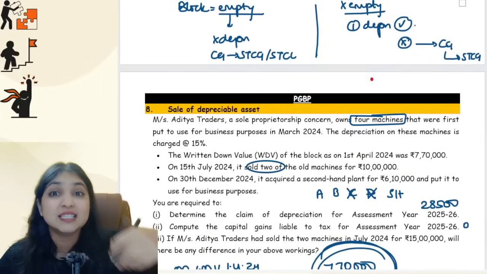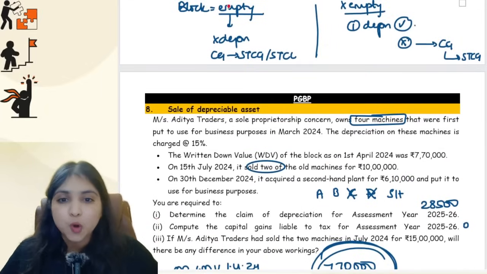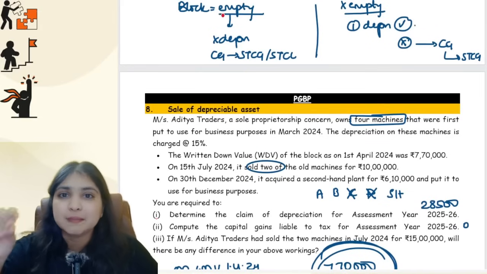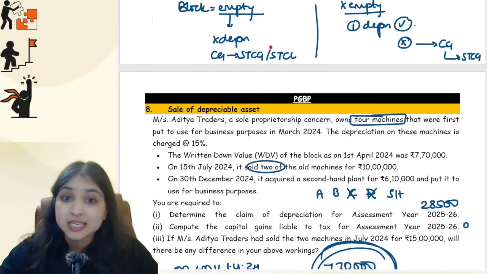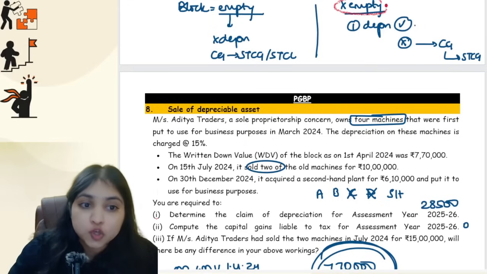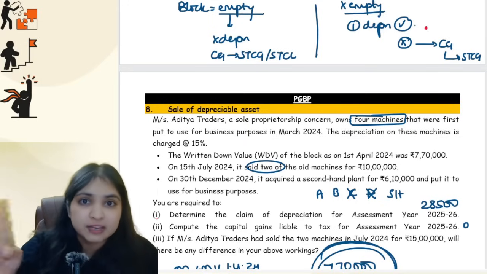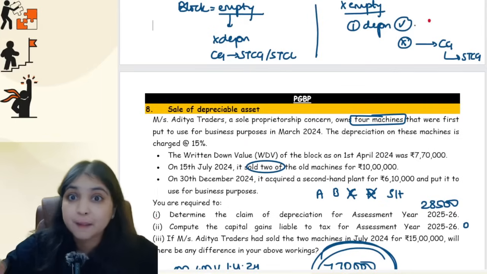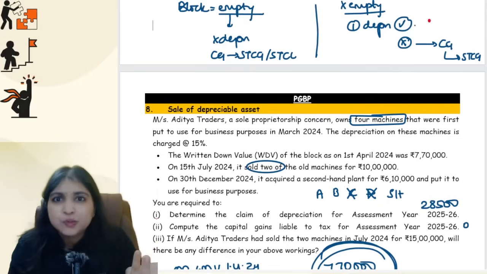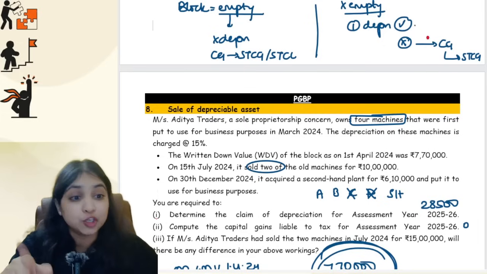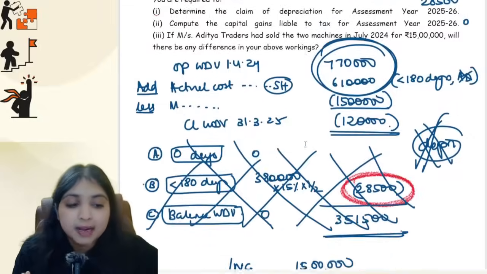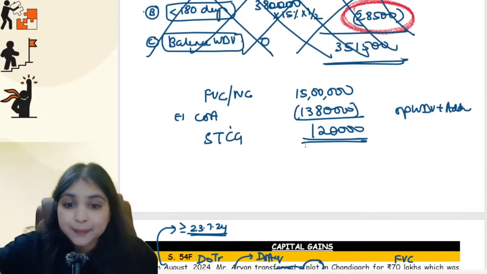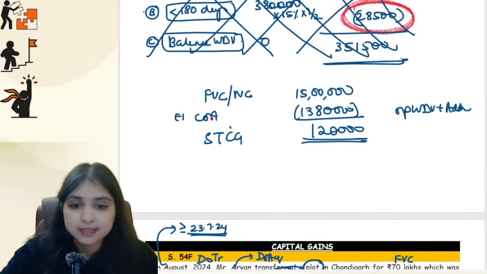Then we learned what if the assessee sells away a depreciable asset. You will check, is the block empty or is the block not empty. If the block is empty, no depreciation calculation, guys. Straight away you will come to capital gains. Either you will have STCG or you will have STCL. But if the block is not empty, you will first try depreciation. If depreciation is not possible, like in our example we had a negative WDV number, depreciation was not possible, then go to capital gains computation, and in this case capital gains will be a gain only, can't be a loss. Okay, and also one more thing, don't forget, in your capital gains computation for a depreciable asset, cost of acquisition will be opening WDV plus additions.